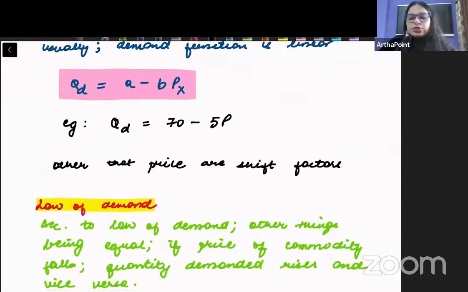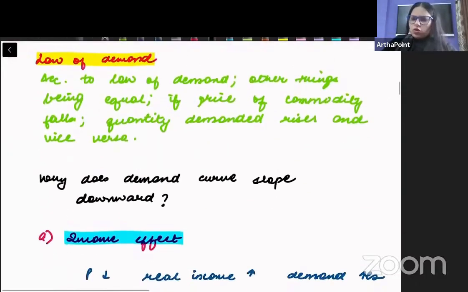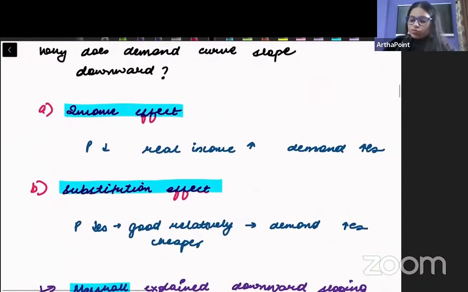Now, you have to remember that most of the time the demand function is a linear function. So if they say generalized demand function in the question, that is, consider a general demand function, it means they are assuming the demand function is a linear demand function of the format A minus BP. Then we know the law of demand, that there is an inverse relationship between price and quantity demanded. So I'm just skipping this part, you can read through.